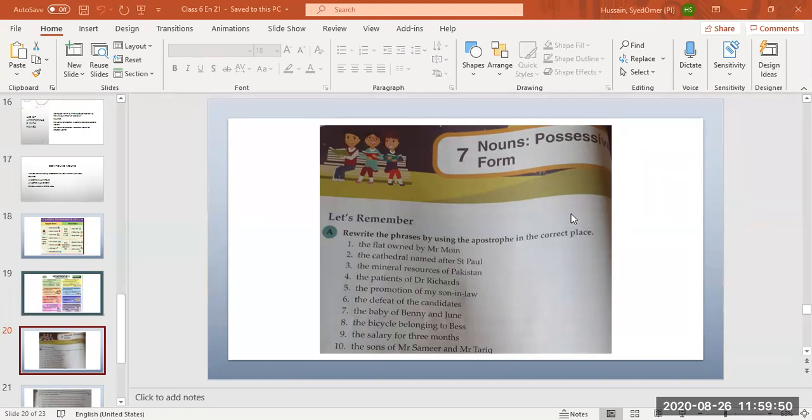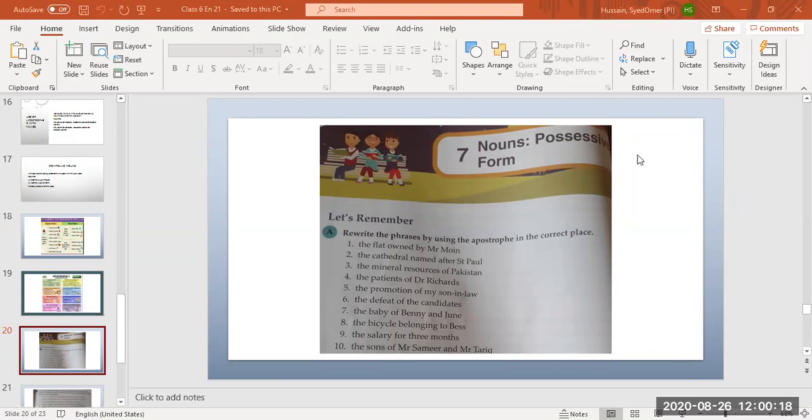Nurul Iman, you also want to ask a question? Or is it clear to everybody? Yes, Rohan, you always have a question. I want to ask that apostrophe S we will put with a singular and apostrophe we will put with plurals. Yes, correct. We put apostrophe S with the singular, not ending in S.